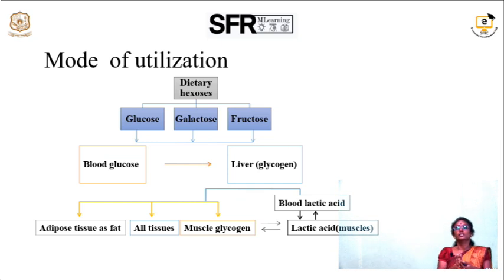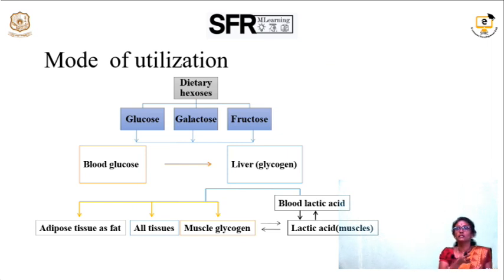As for the mode of utilization, only the basic carbohydrates, the hexose components glucose, galactose and fructose, are utilized in the human body. All the other components which are not essential, like dietary fiber or other insoluble fibers, will be eliminated from the human body.